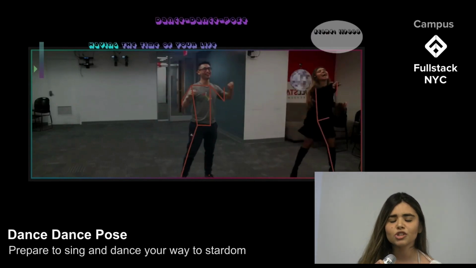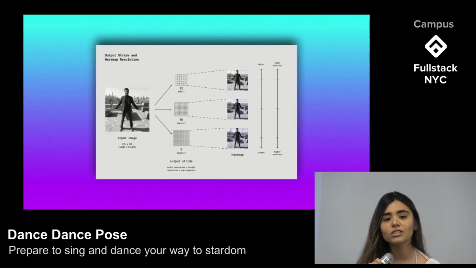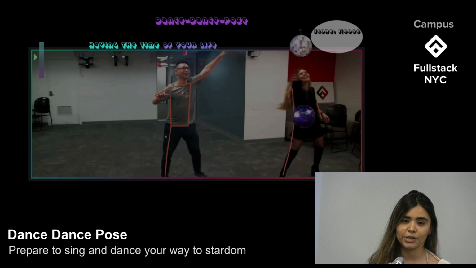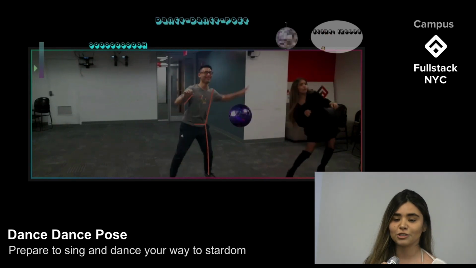However, running such complex processes on the front end forced us to face a trade-off between accuracy and speed. The higher the accuracy on estimating the poses, the slower the image would render on the screen. Now Joe will talk to you about the architecture of our game.